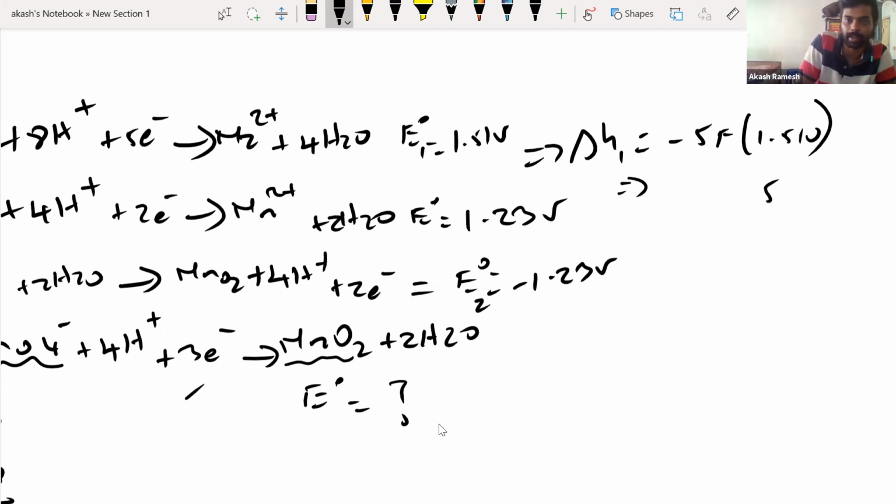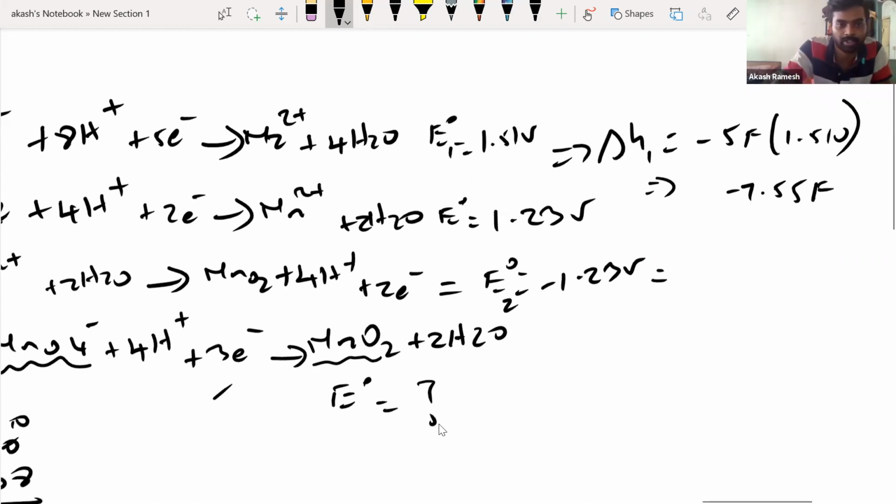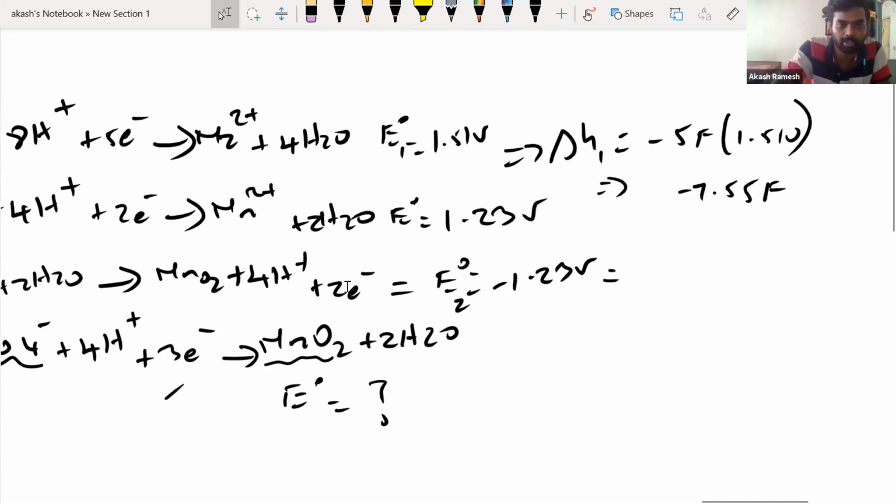Okay, so this will be 5 into 1 will become 5 plus 2 will become 7.55 F, minus 7.55 F is what I have for delta G1. Okay, for delta G2, how many electrons are here? 2 electrons. You can see here, this is 2 electrons, right? So minus 2 F into E naught, it is minus 1.23.